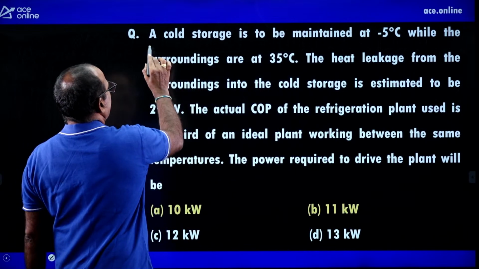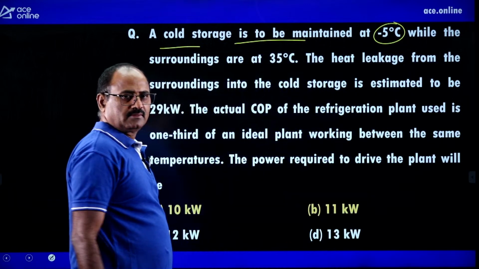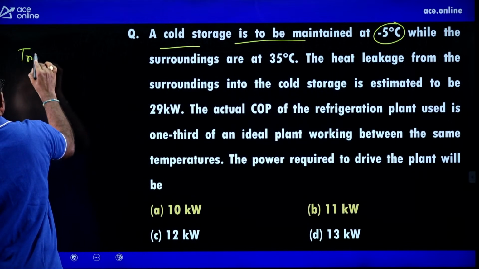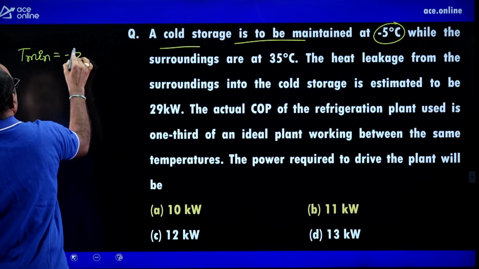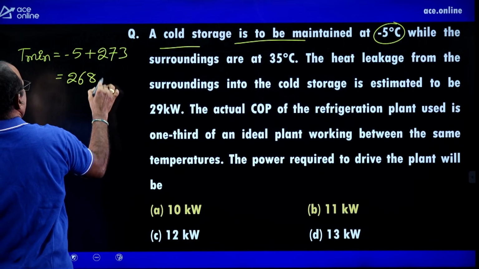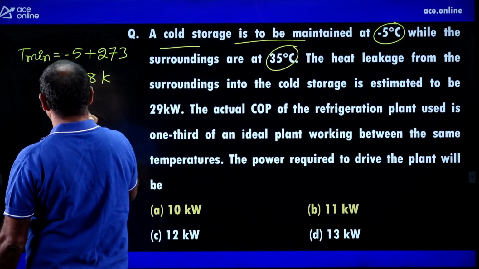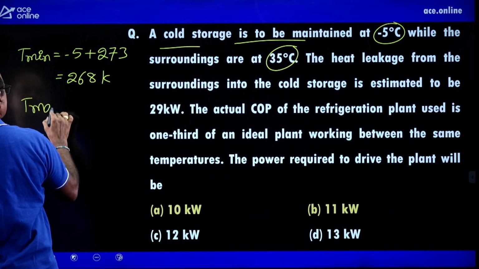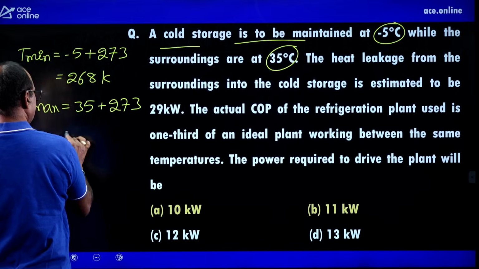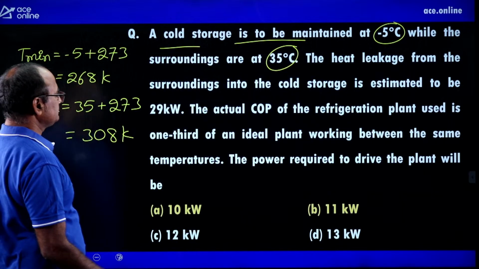Ask like this: a cold storage is to be maintained at minus 5 degrees centigrade. The cold storage is maintaining minus 5 degrees centigrade. That is the minimum temperature. That minimum temperature is minus 5 plus 273 is equal to 268 Kelvin. While the surroundings are at 35 degrees centigrade. Surrounding temperature that I am marking as maximum temperature, 35 plus 273 is equal to 308 Kelvin. That is the maximum temperature.